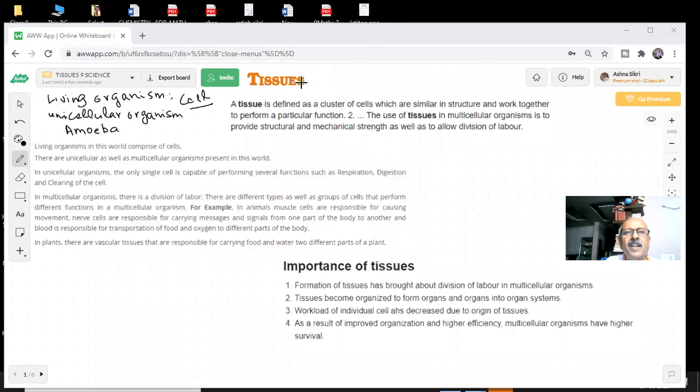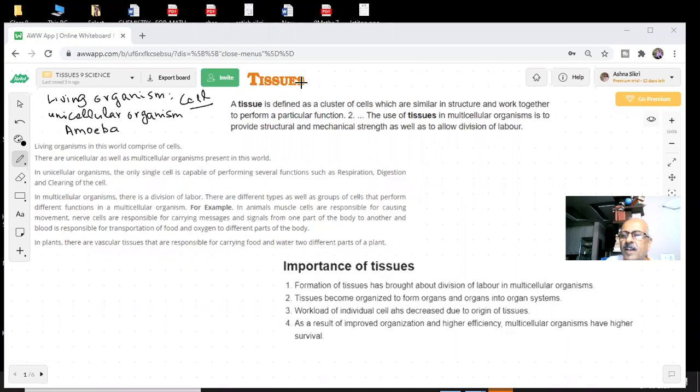Intake of food is there, exchange of gases is there, we told you about the diffusion process taking place inside, and also the osmosis process, exchange of fluids, water, exchange of gases, and the excretion process. So in amoeba, which is a unicellular organism, the single cell performs all these functions.